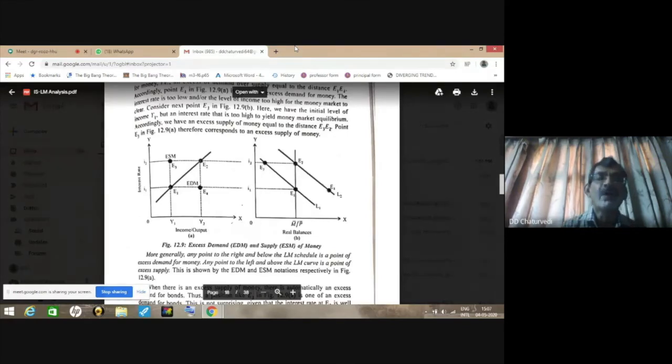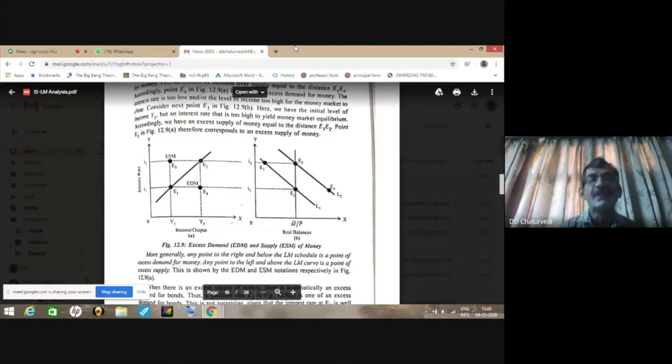If you compare points E1 and E3, you will find that for the same income level, the rate of interest is high. And if the rate of interest is high, there will be less demand for money, because we know that speculative demand for money declines. Given the transaction demand for money, there will be excess demand for money.